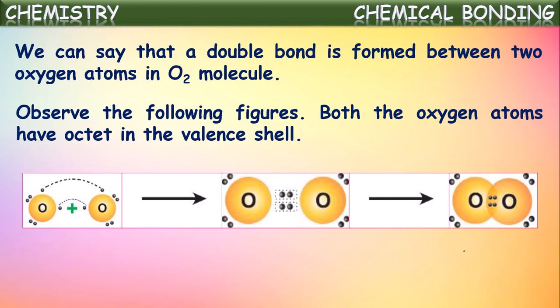So the oxygen molecule has a double bond formed by mutual sharing of 2 pairs of electrons. This is about oxygen molecule formation by the double bond between two oxygen atoms.